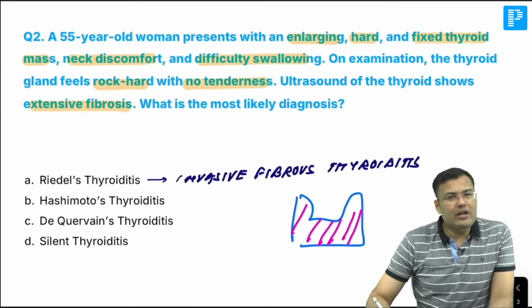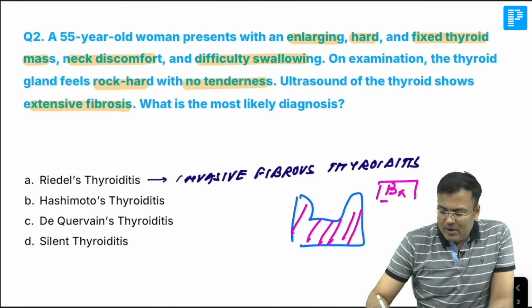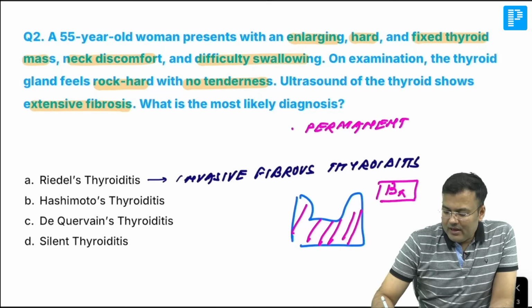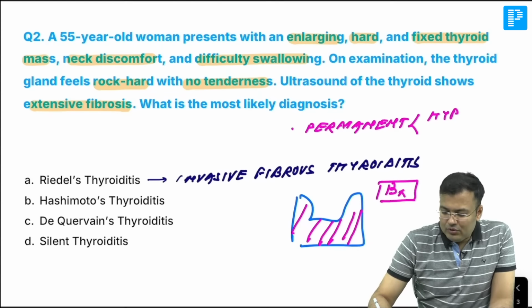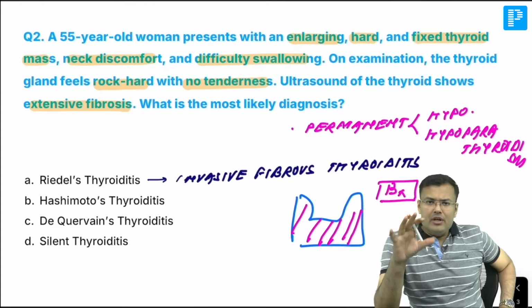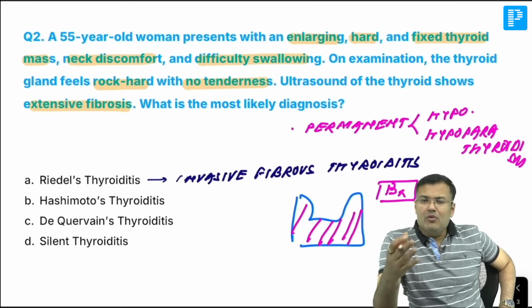Important point here, you cannot make the diagnosis by FNAC. Here it is diagnosed by biopsy. What is the problem? Patient develops permanent hypothyroidism and permanent hypoparathyroidism. Guys, can you tell me how will you manage permanent hypothyroidism and permanent hypoparathyroidism? For permanent hypothyroidism, you have to give lifelong levothyroxine, and for permanent hypoparathyroidism, what you have to give? Lifelong calcium and vitamin D.